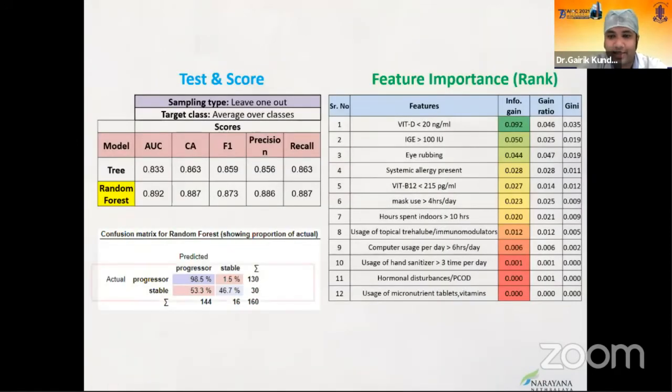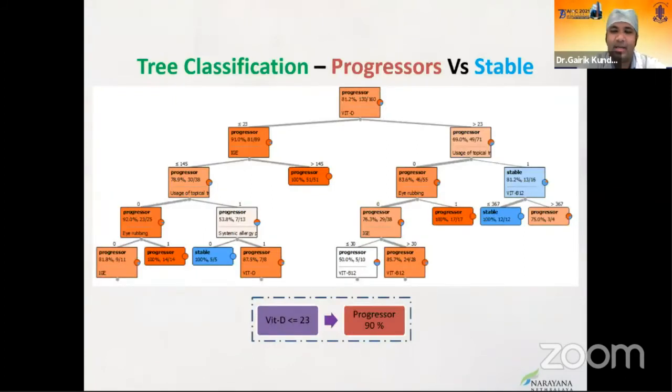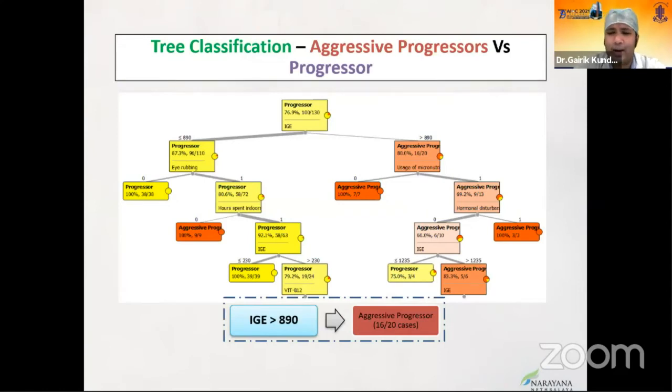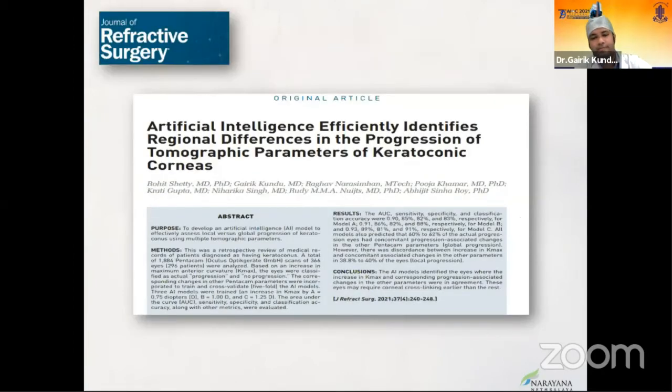What is also interesting is that AI was also able to use these high-risk characteristics. If you look at classification between progressors and stable, it used vitamin D as one of the parameters, which we normally don't look at. Also, we classified patients who had a progression of more than 2 diopters as aggressive progressors, and IgE, which we normally don't look at, an IgE which is more than 800, suggestive of a high systemic allergy. These patients also were picked up in the artificial intelligence algorithm. So this is the paper which we recently published.